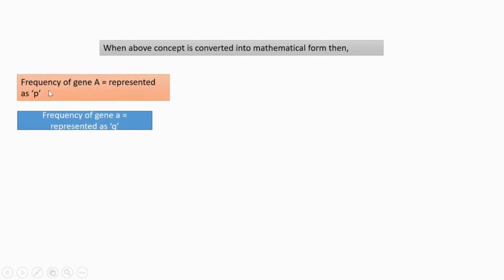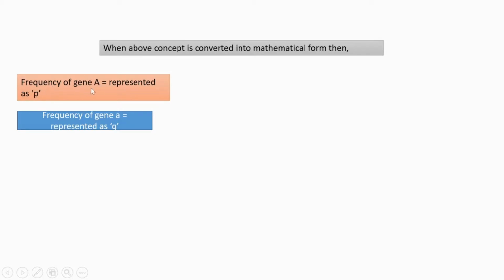When we convert the above concept into a mathematical form, we are changing that into a mathematical expression. For the frequency of gene A, we can give an alphabet.